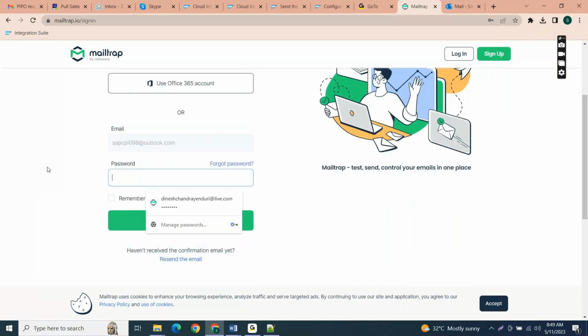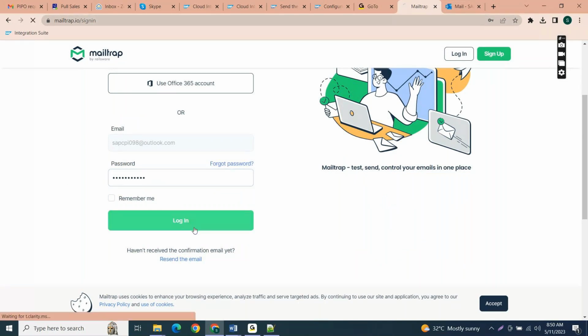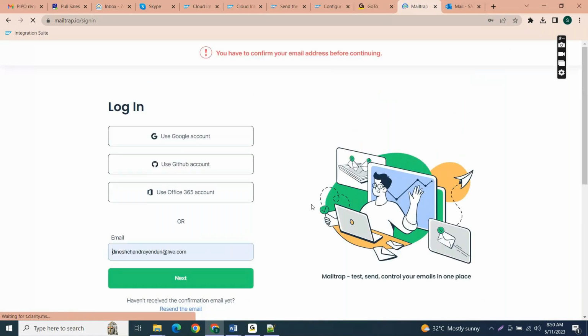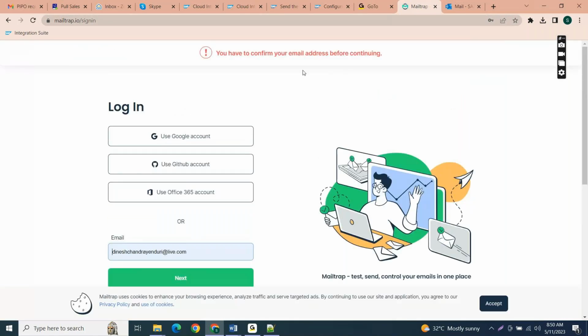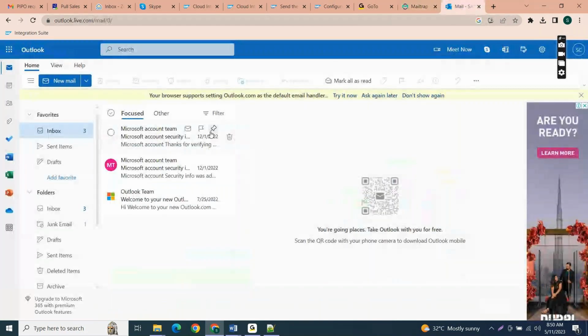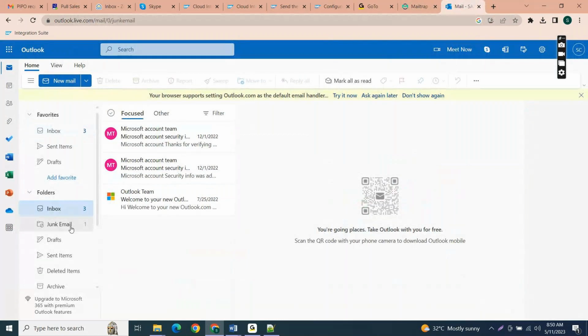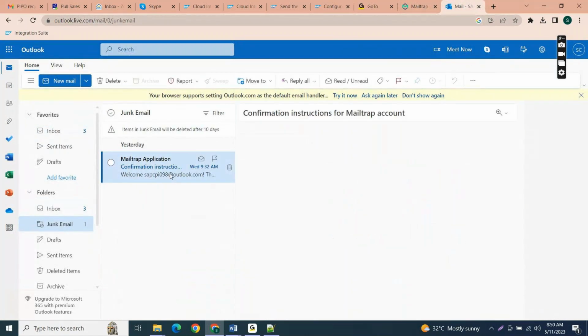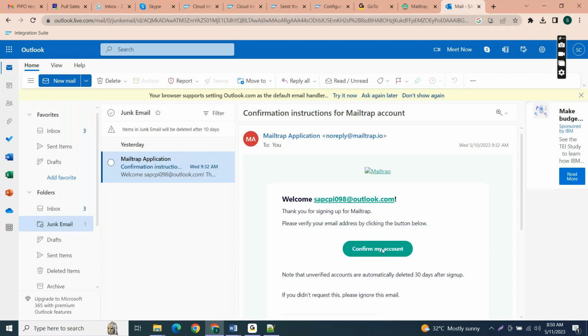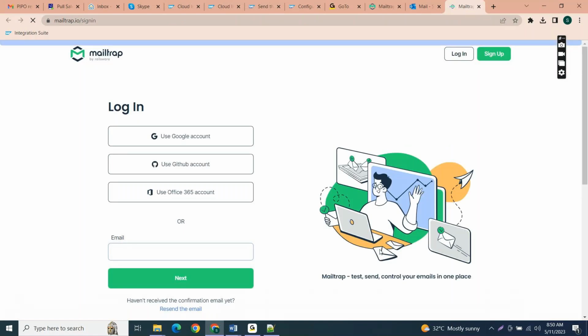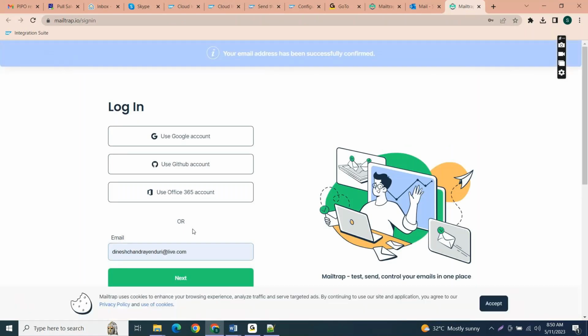Give me a second. I'm logging into my new mail ID because the previous one was getting an authorization error. So this might go to the junk mail. Yes, here it is. It has gone to junk mail. That is the reason I'm unable to log in there. So now your email ID is successfully confirmed.